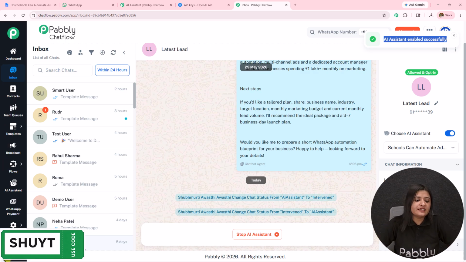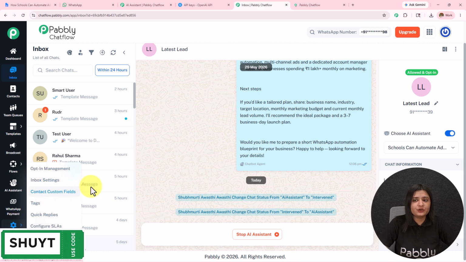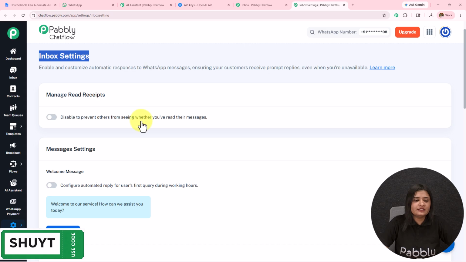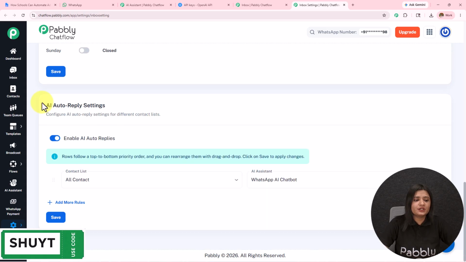For that, on the left hand side, we have this option of settings. So on the left hand side, we can see this inbox settings. I'm going to open this in a new tab. Now in this inbox settings, I'm going to scroll down, and we have this option of AI auto reply settings.